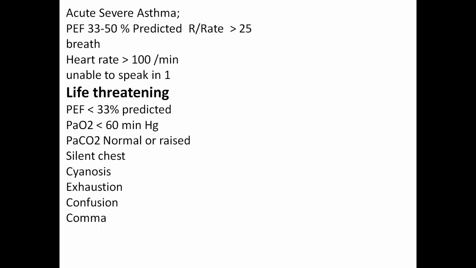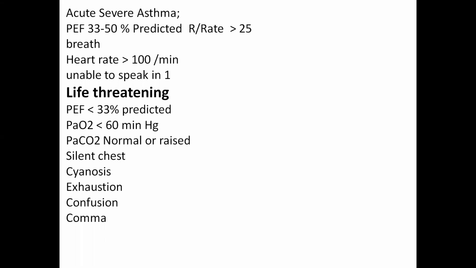Now, what is acute severe asthma? This is asked in the exam during viva. What is acute severe asthma? Peak expiratory flow rate is between 33 to 50% predicted.